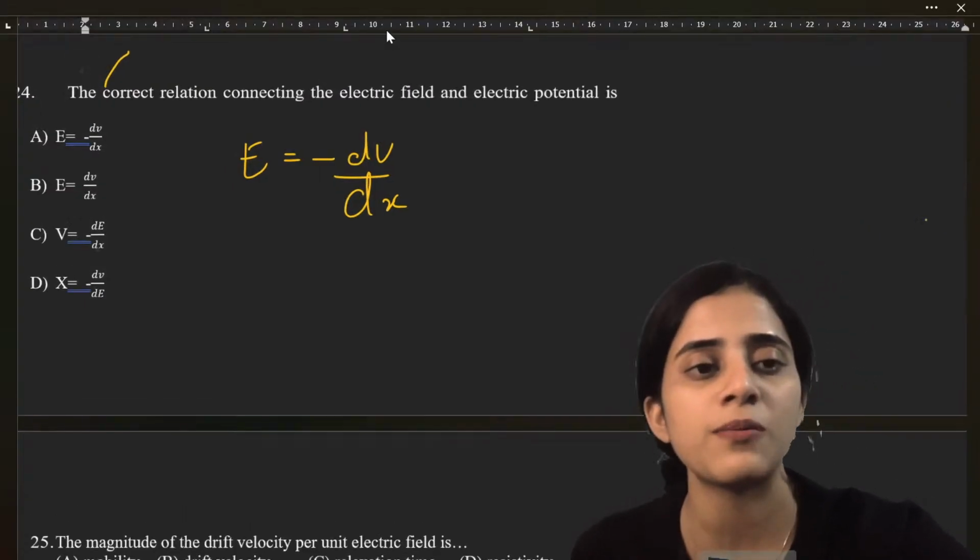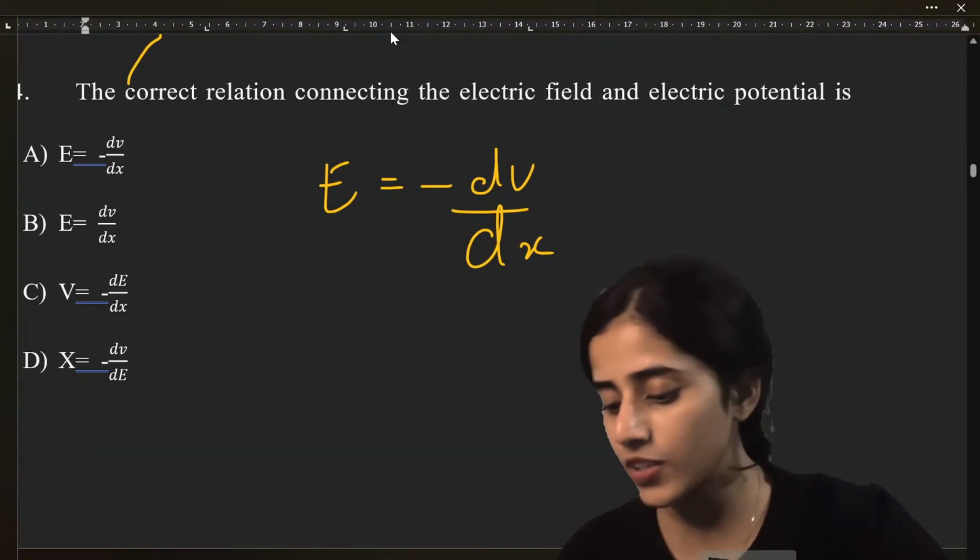Okay. Somebody asked me to zoom. Okay, can you see now?